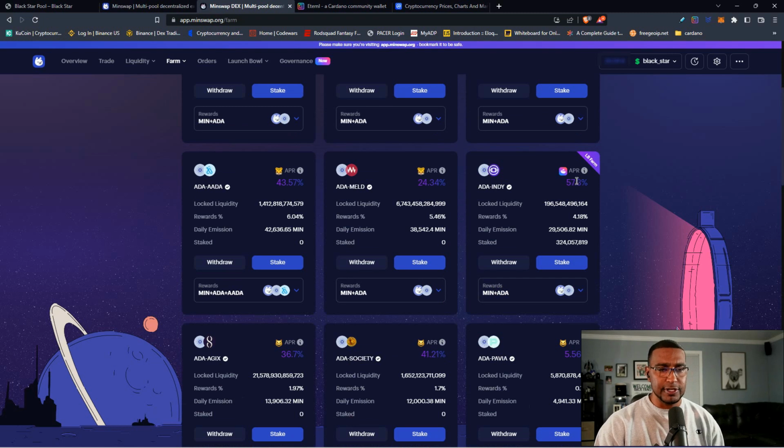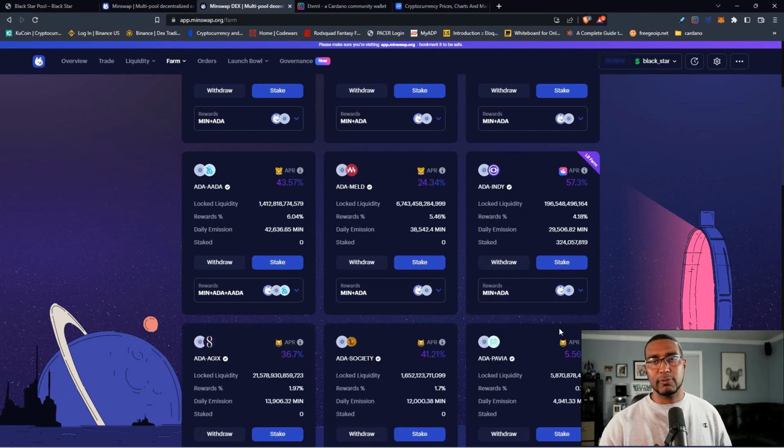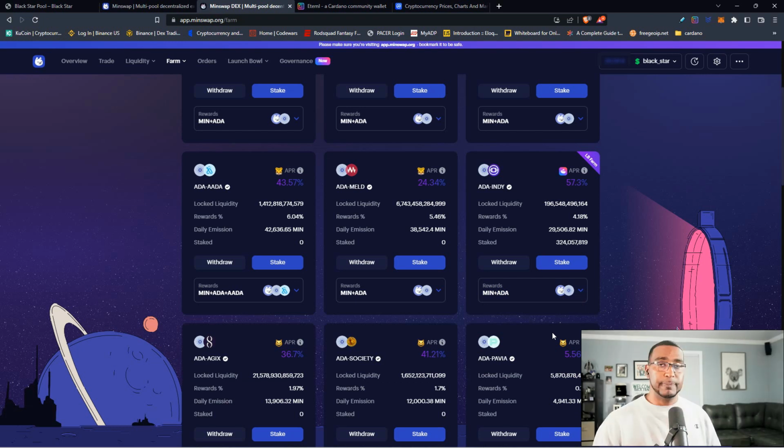Then it tells you your APR, annual percentage return: trading fees of 3.7%, ADA APR is 7.5%, MIN tokens is 46%. So these are the tokens that you'll get. And if you look down here right now, I've earned a couple ADA, and I've earned a lot of MIN. Again, when it comes to DEXs, there's impermanent loss, meaning that it's not a permanent loss, it's impermanent. That means you're losing what you put in there already, but it's not a loss unless you take it out, if that makes any sense.